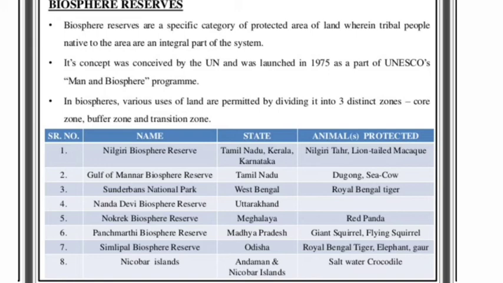In a biosphere reserve, various uses of land are permitted by dividing it into three zones, that is core zone, buffer zone, and transition zone. You can see the names of these reserves, the names of the states and the animals which are protected here. You can make a note of this.